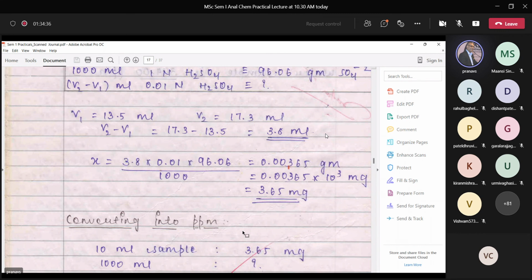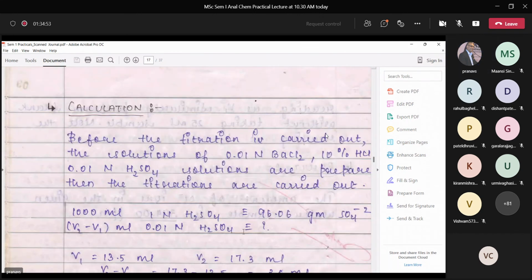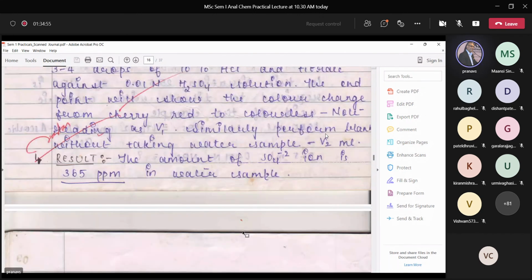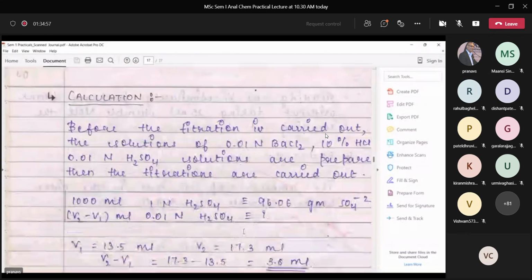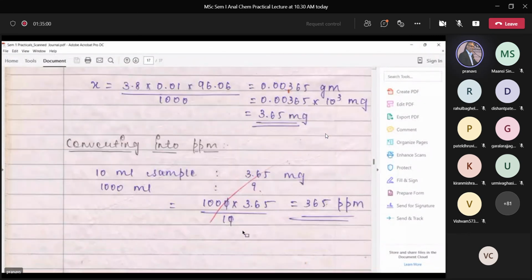The condition is that you need to add excess of barium chloride so that you have some amount of barium which could react with sulfuric acid, which you use as a back titrate. Okay, any questions? The experiment, the titration is simple.